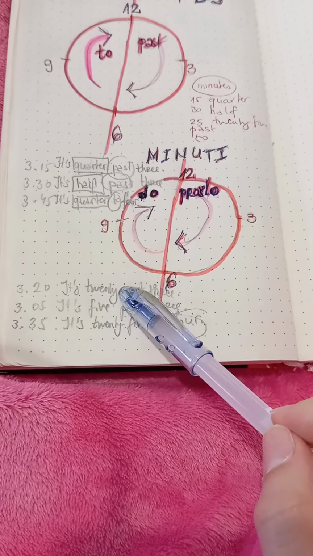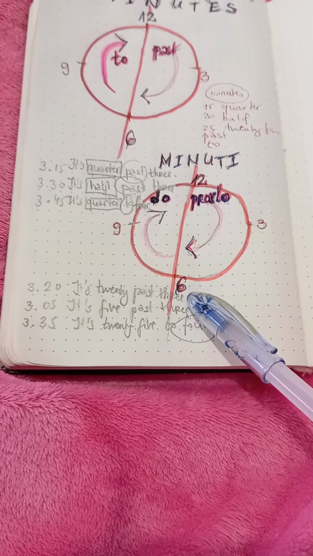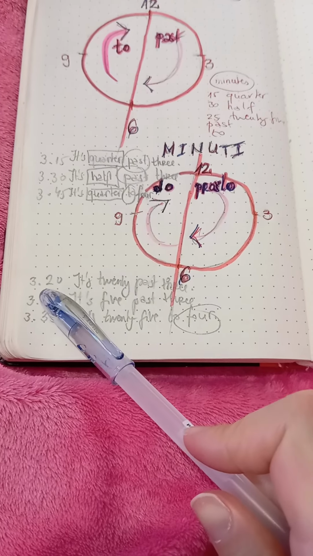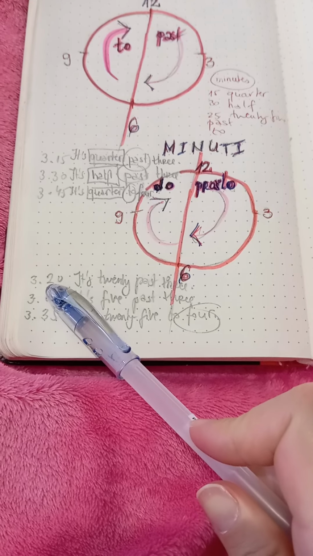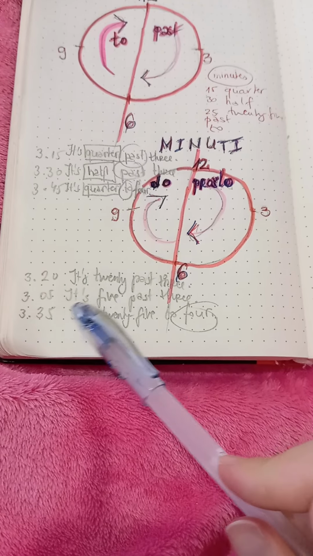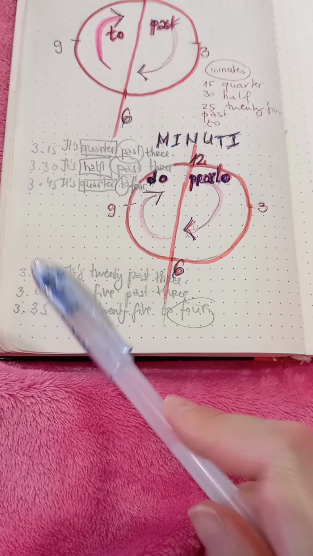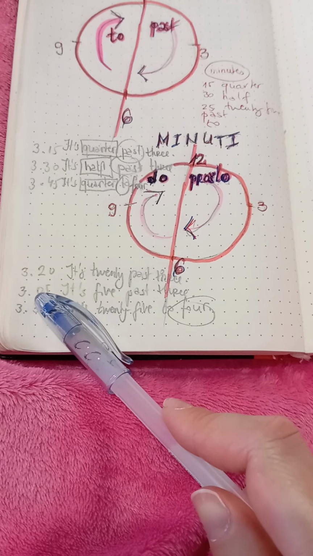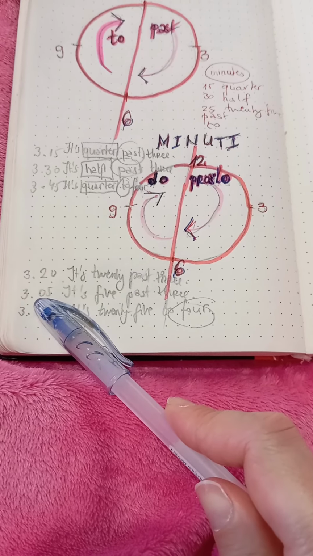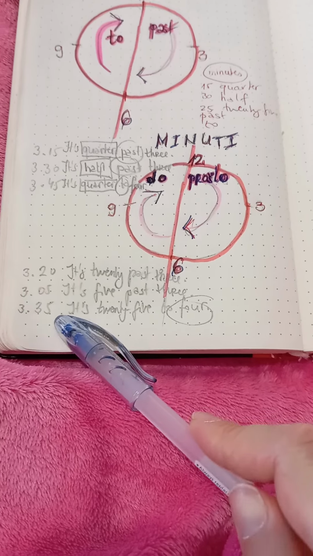It is 20 past 3. 20 minuta je prošlo od 3 sata. To je 3:20. It is 5 past 3. 5 minuta je prošlo od 3 sata. To je 3 sata i 5 minuta.